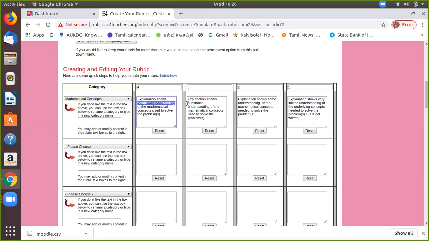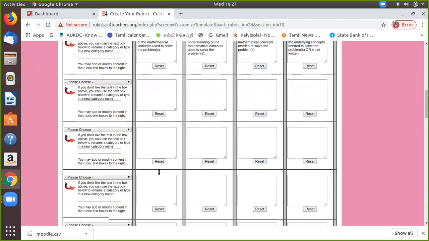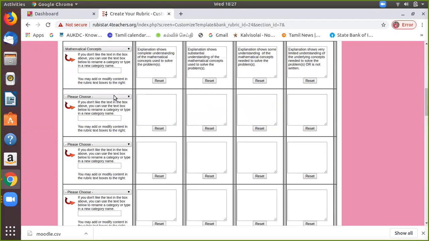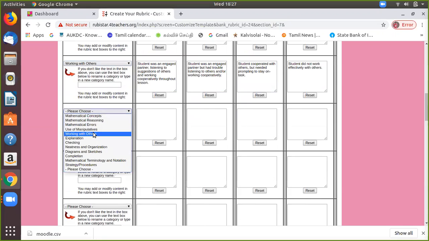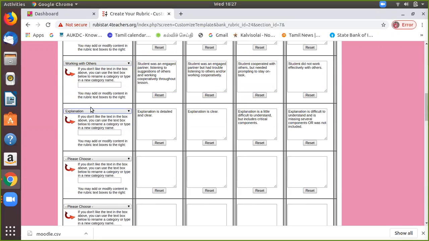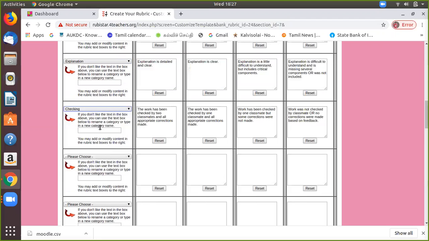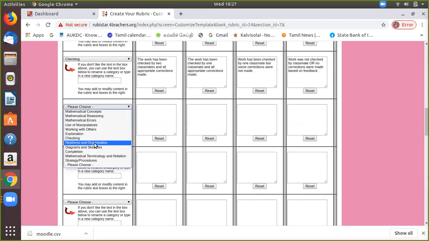You can see the words complete, substantial, somewhat, and very limited. So you have a lot of things, and based on those you can create mathematical work, working with others, and you can give the explanation. You can create the checking, and it's based on the criteria.